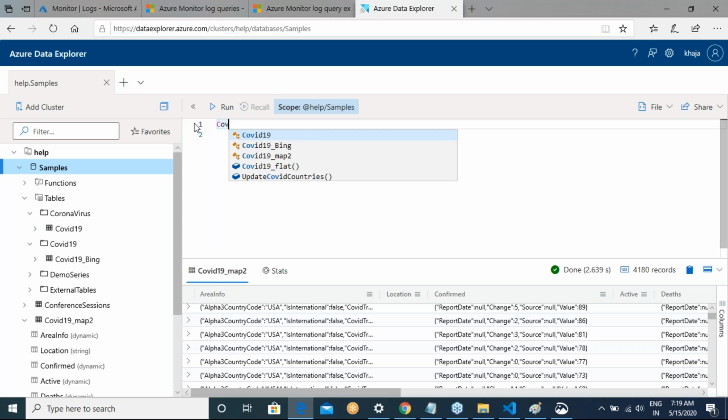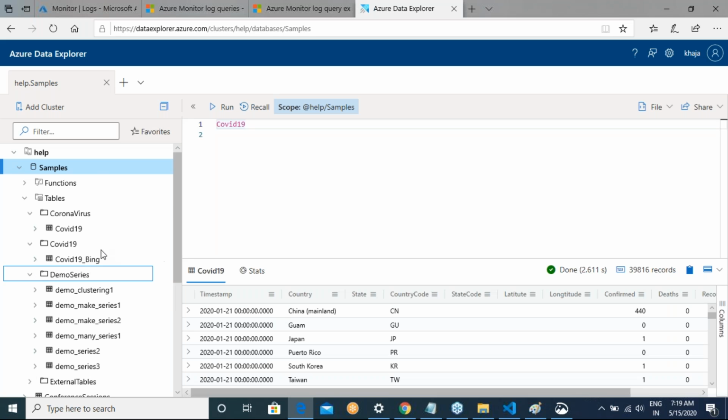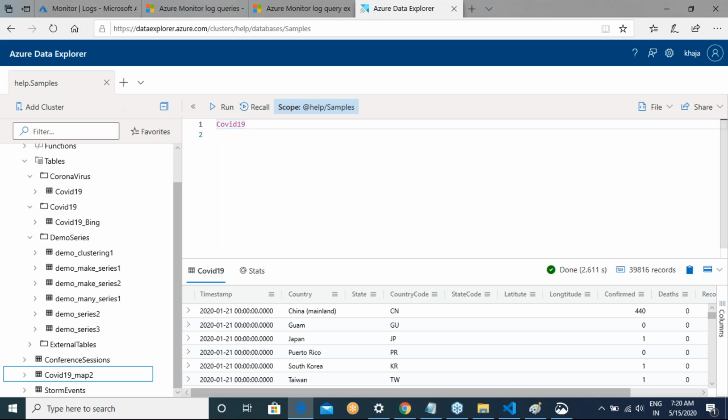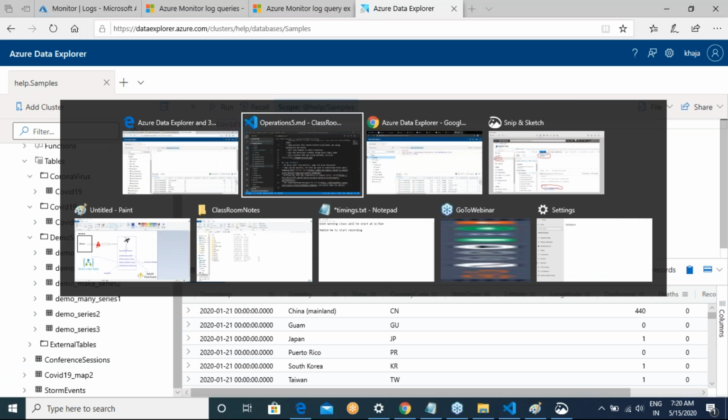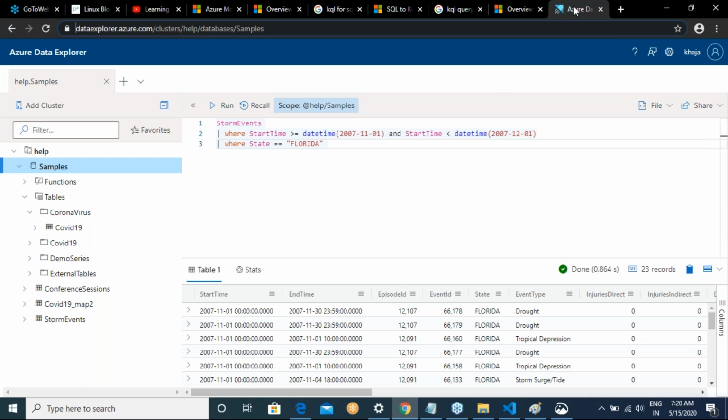Same thing I can do for one more table, I don't know what is in here. So first let me run the whole record, then I'll get the whole story. Then you can build your own queries around it. If you come from a database background, try to spend some time. If that is not the case, leave it. But you can have this kind of data, and then you can easily write queries by following this. The only thing you have to look out for is